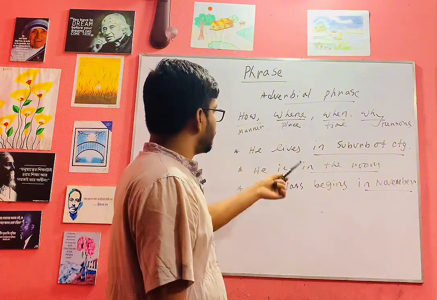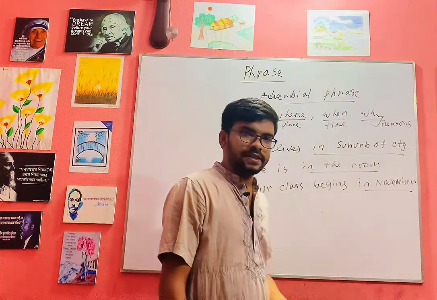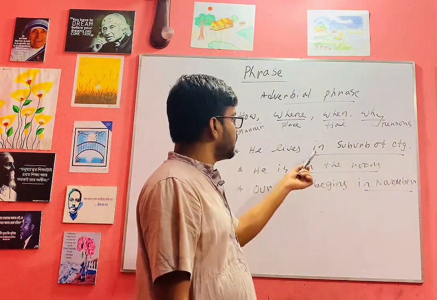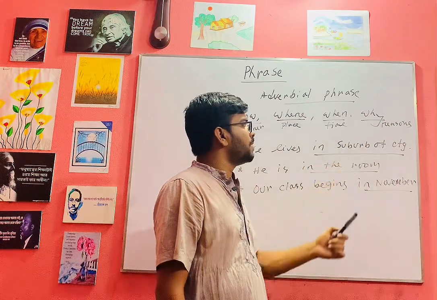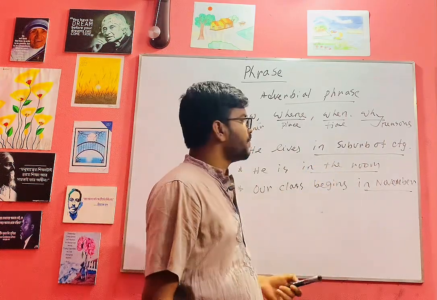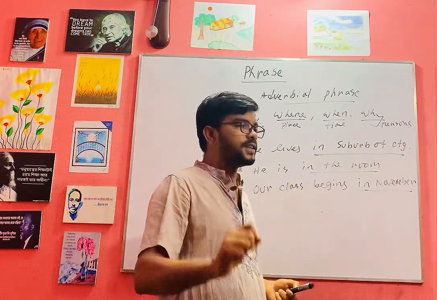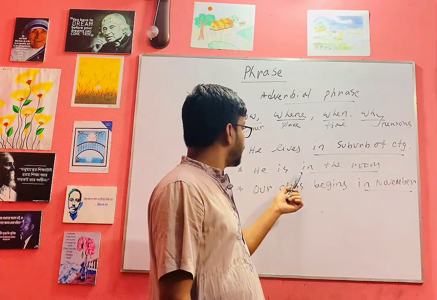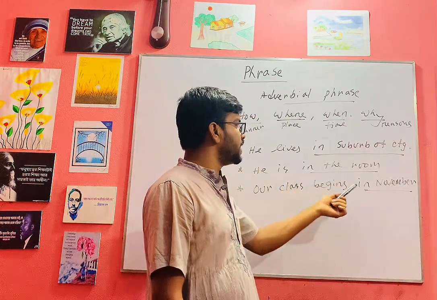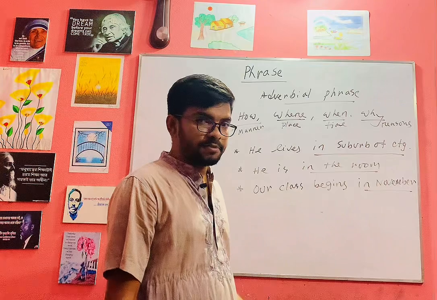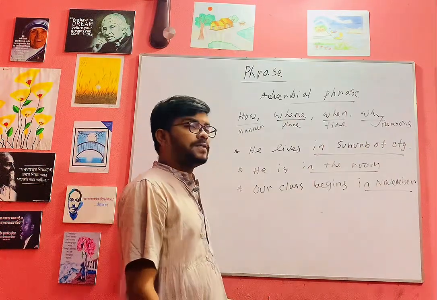Here we can see that he lives in the suburb of the city, Dhaka. In the underlined words, "in suburb of city," this is obviously a phrase. Here we can't find a subject and finite verb. Another example is "in the room" and "in November." These are phrases actually. And what type of phrases?